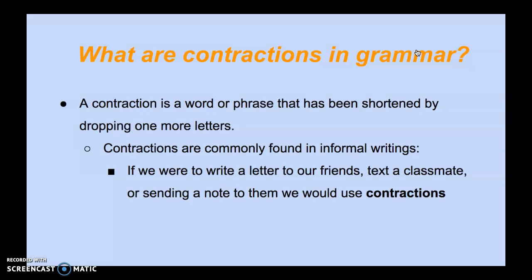A contraction is a word or phrase that has been shortened by dropping one or more letters. Contractions are commonly found in informal writings. Just to remind everybody, informal writings include writing a simple note to your friend, maybe just a quick letter to your friend, texting a classmate after school, or sending something over to your neighbor with a little note on it. These are all types of informal writing.